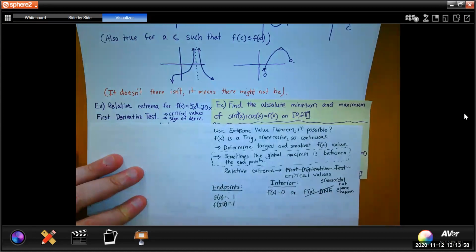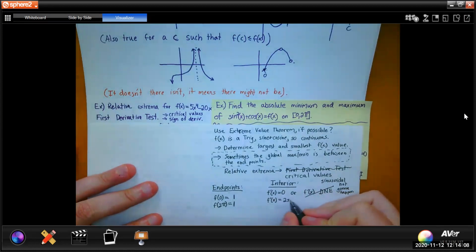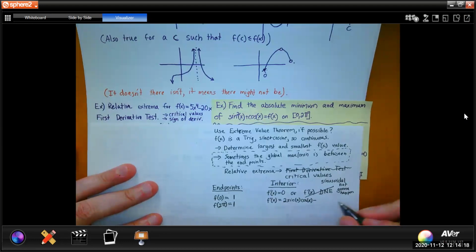Okay. But when is f prime of x equal to 0? Well, we should probably figure out what f prime of x is and then solve, huh? Okay, so sine squared of x, I'm using the chain rule. If you did not know to use the chain rule, yikes. So it's 2 sine of x, the inside function is sine, the derivative is cosine, minus the derivative of cosine, which is sine of x, equals 0.